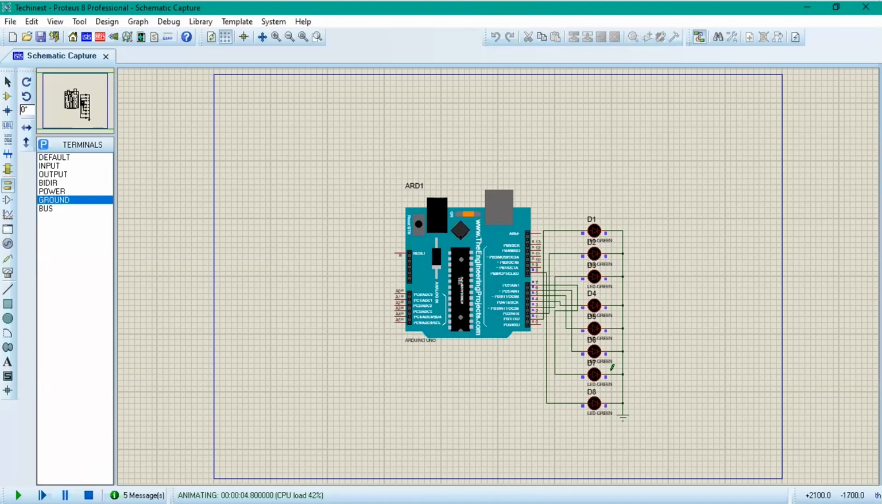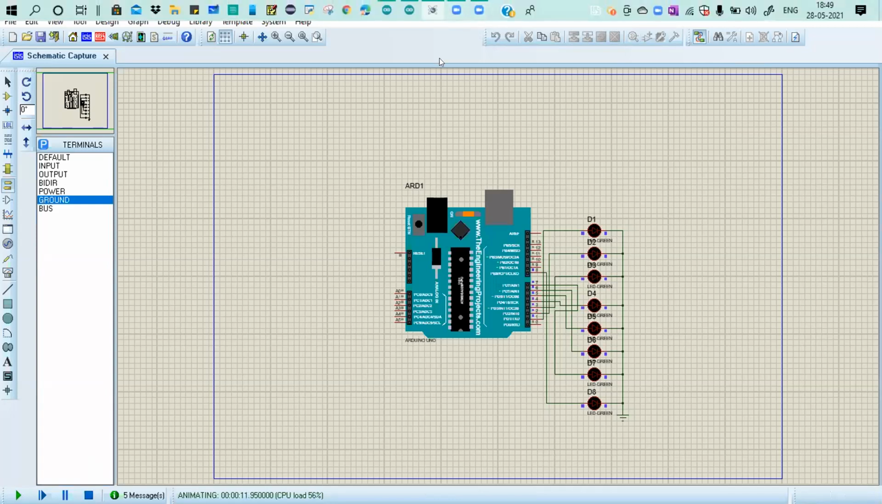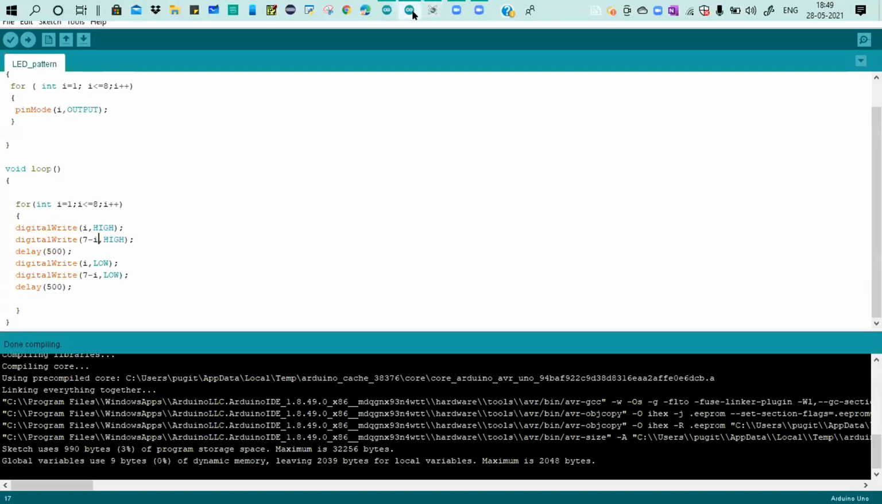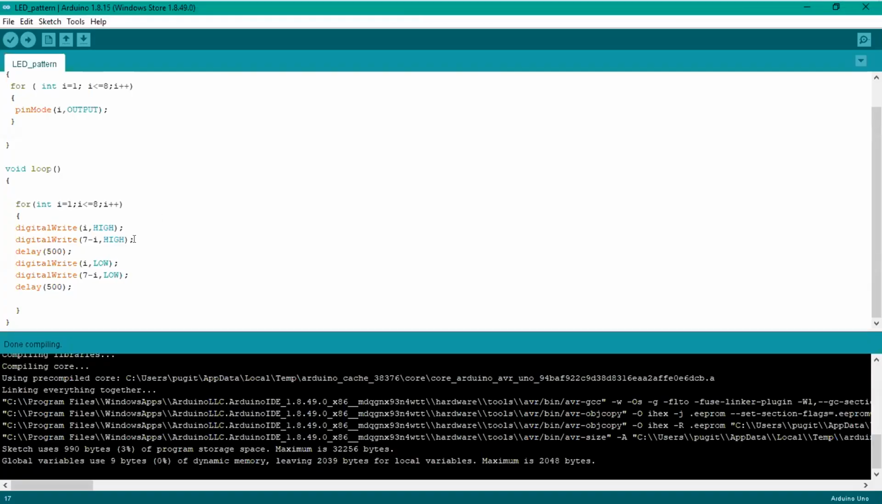Now it's working like this, sir. These lower LEDs are not working. Check the pin number which one is connected to this, then it will work. I think it's connected to pin number 8. You have used pin numbers 1, 2, 3, 4, 5, 6, 7, 8. Go back to your code. Your first execution will be on 7 minus 1, that means on pin number 6. That's why your 7th LED is not working. So make those changes according to the pin number, then it will work.